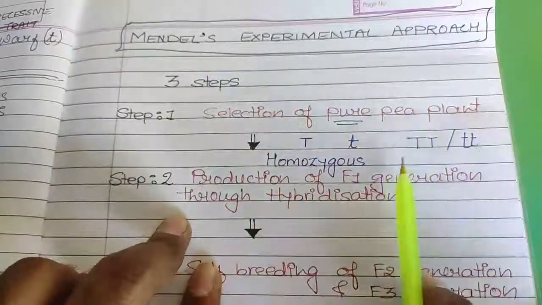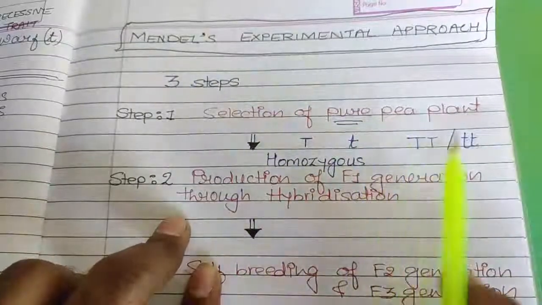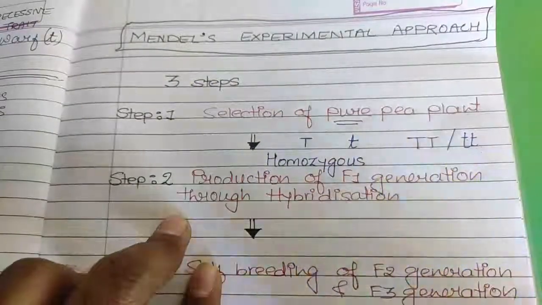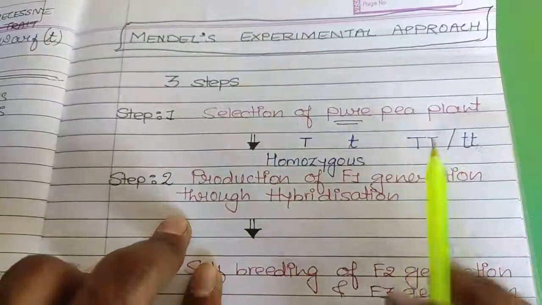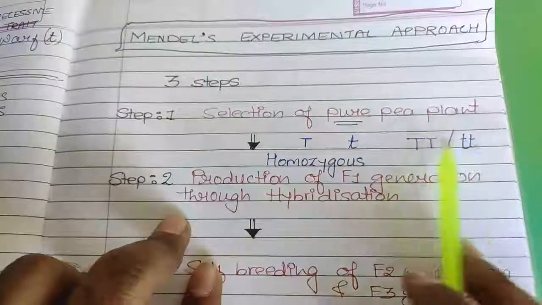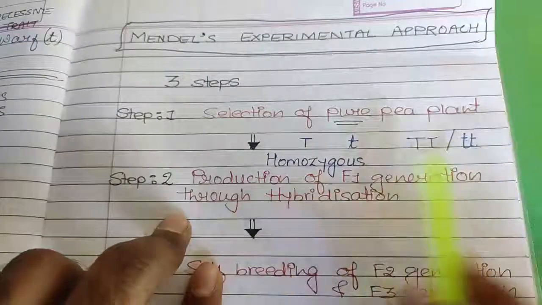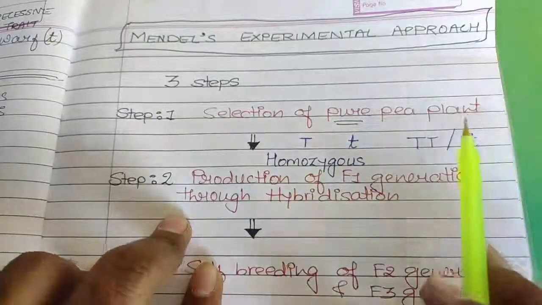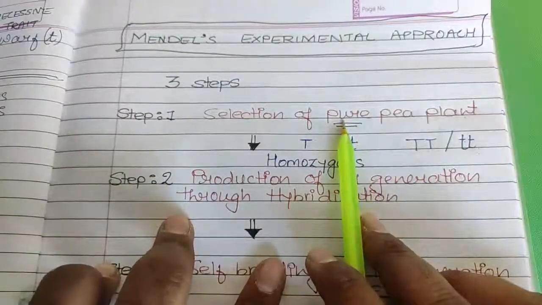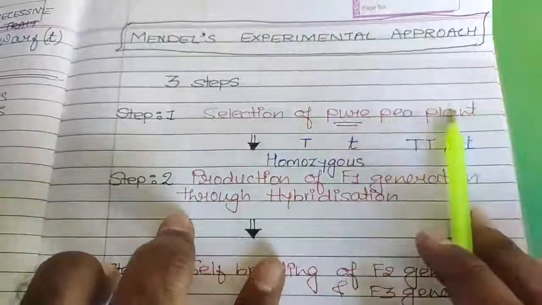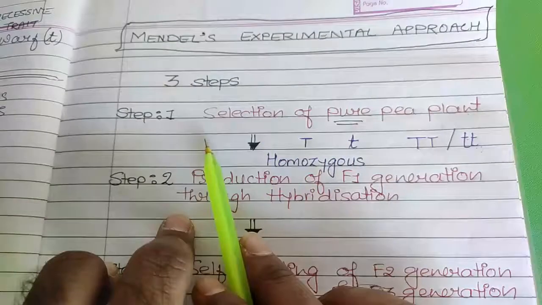And whatever peas were produced, he has sown it again and again for so many generations. And the same character was observed in all the generations. So he has concluded that the plant that he is going to use is pure for that particular character.